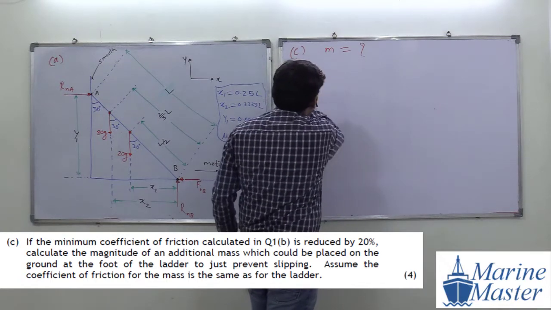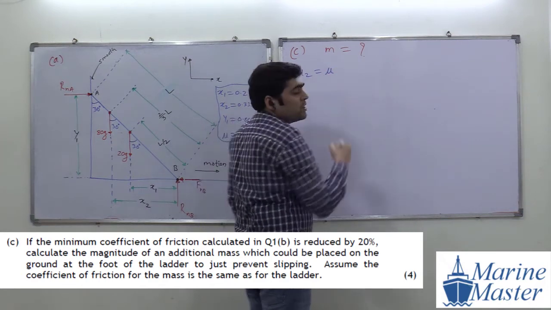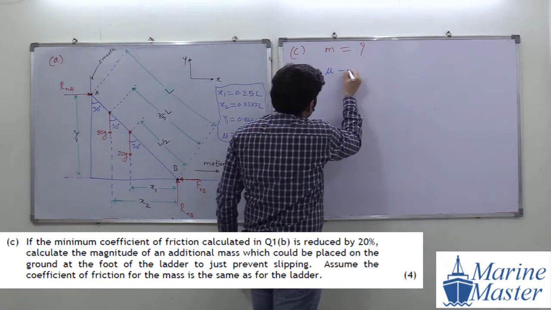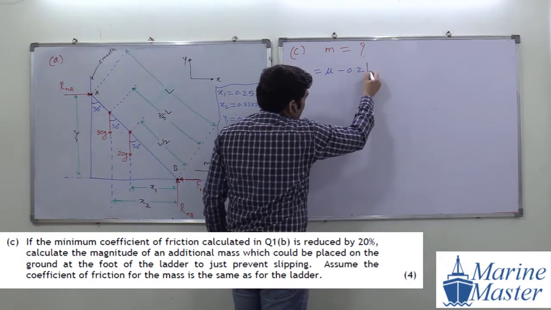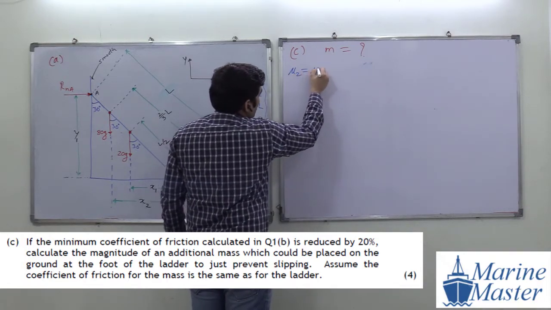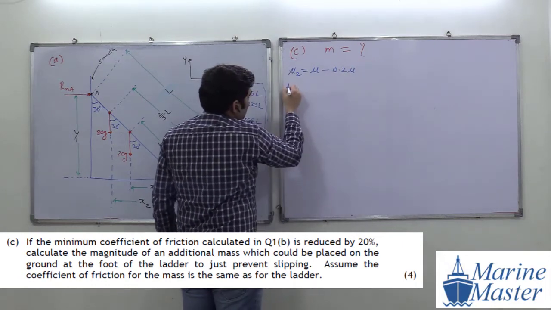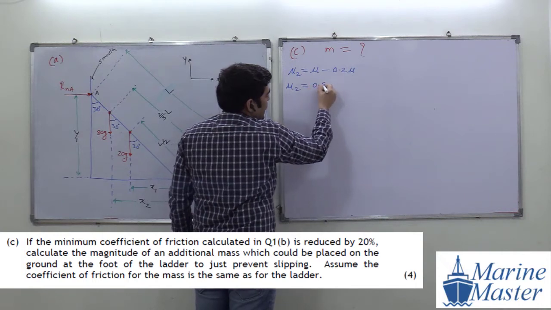Our original one is what? Mu. So reduced by 20% means minus 0.2. Try to see the point here. Minus 0.2 of mu. So our new mu2 will be equal to what? Mu minus 0.2 of mu. So it will become what? mu2 will become 0.8 times of mu.